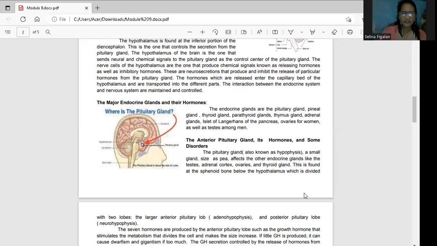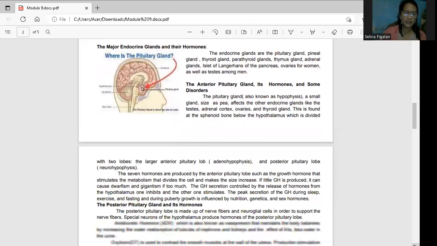Okay, which is divided into two lobes. So meron siyang dalawang lobes, the anterior portion and then the posterior portion. Ito yung inyong pituitary gland. Meron siyang harapan, meron siyang nasa likuran.